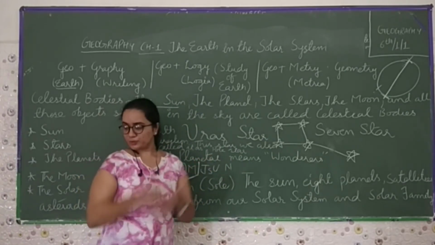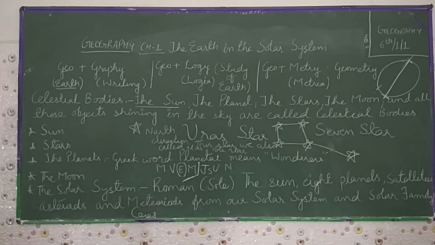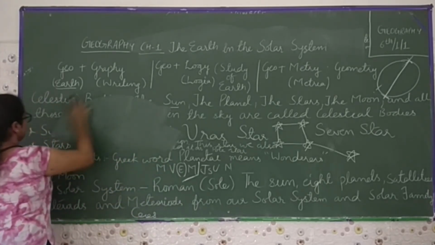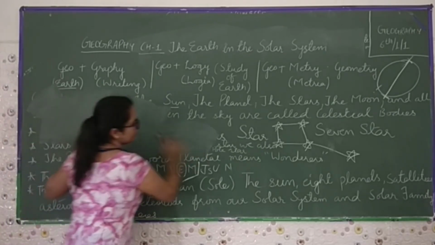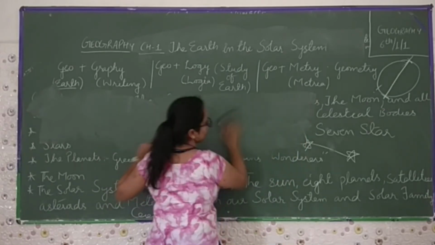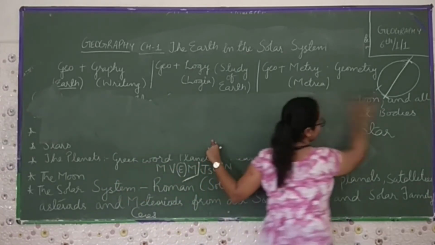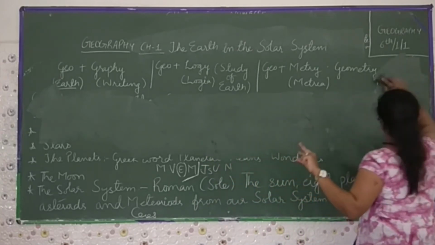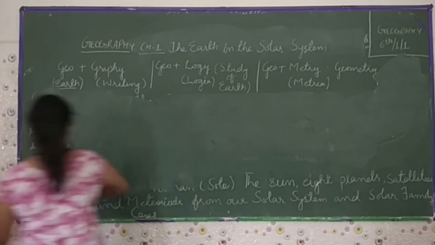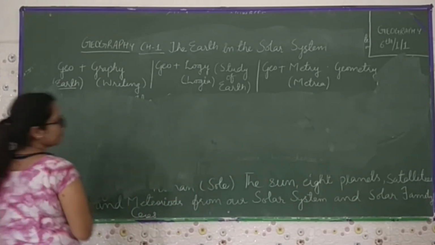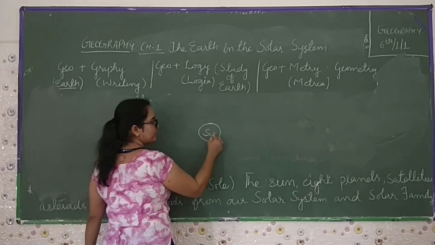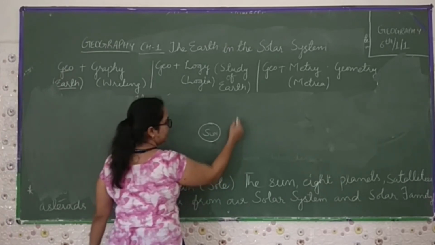Now I will explain one more thing. Consider this as your sun, then the 8 planets.